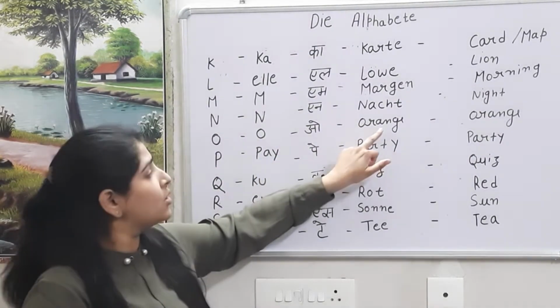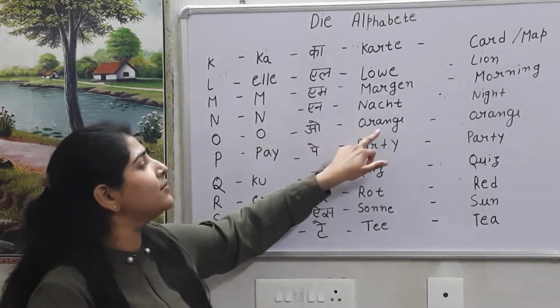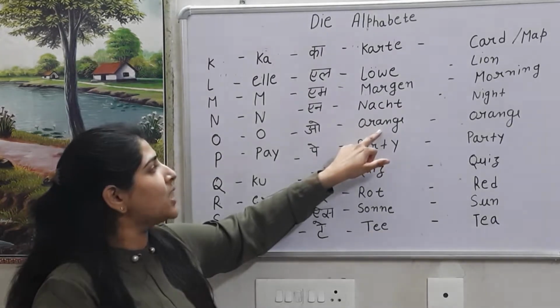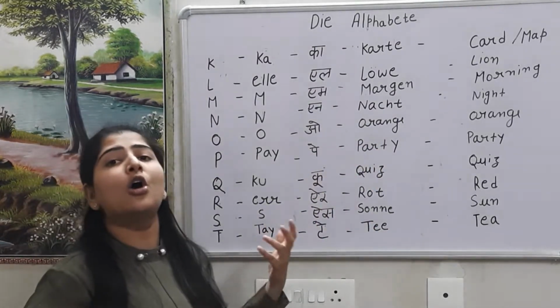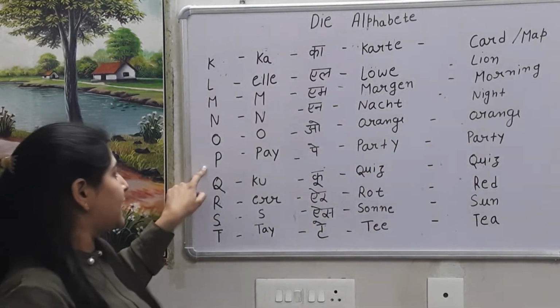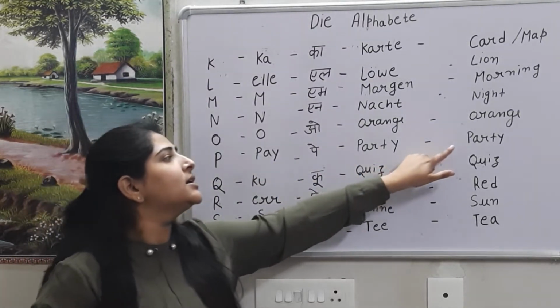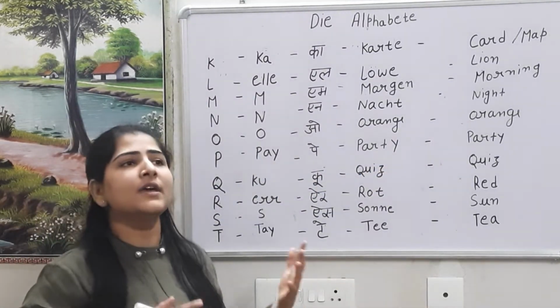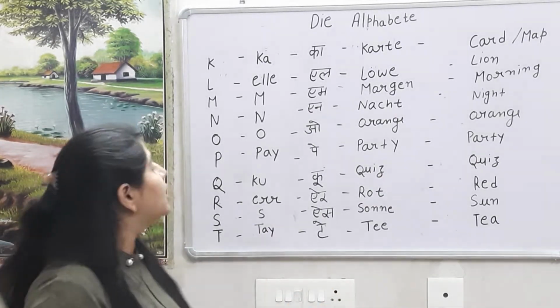Then it's O, orang. Orang is orange. So if you notice in this word we have A, but the sound is A because in German A it's A. So it becomes orang, orange. Then pay, P is pay, party. In English also party. We have ample of the words which are similar to English.